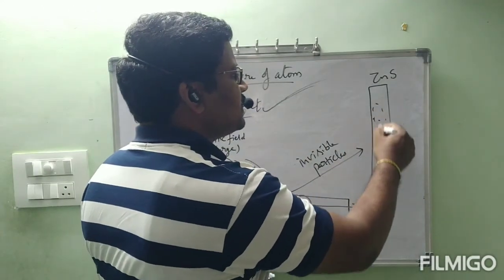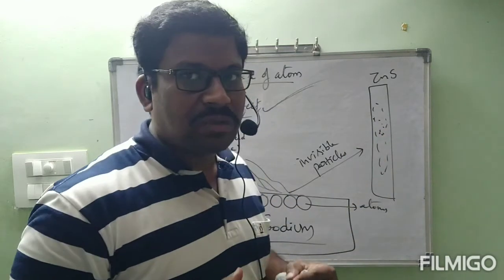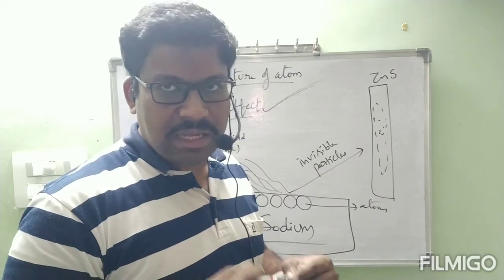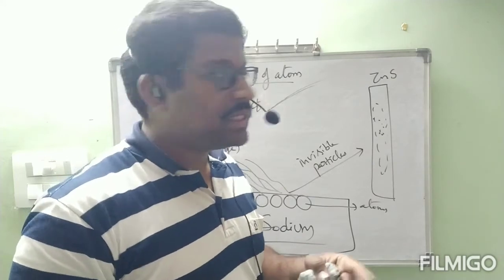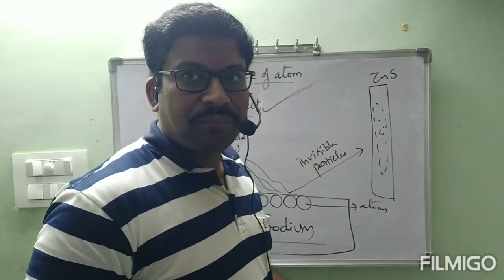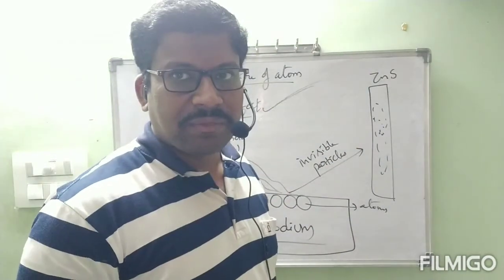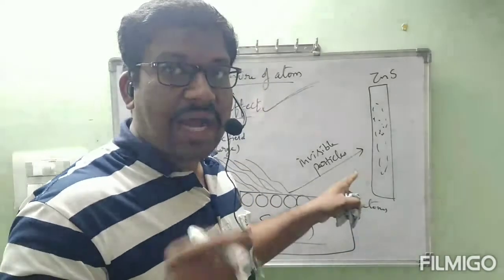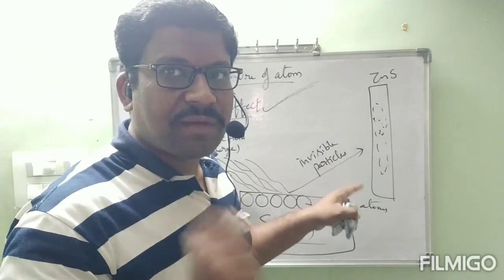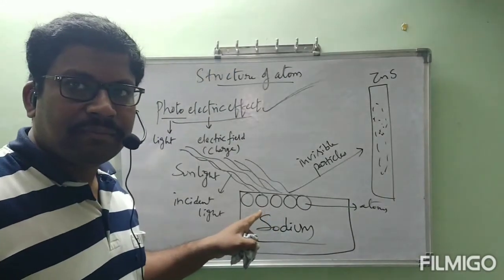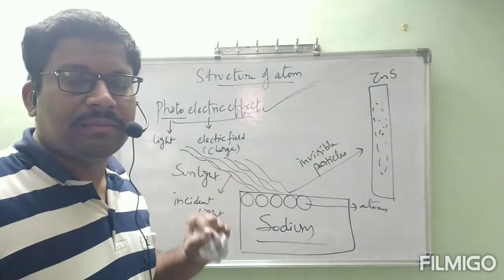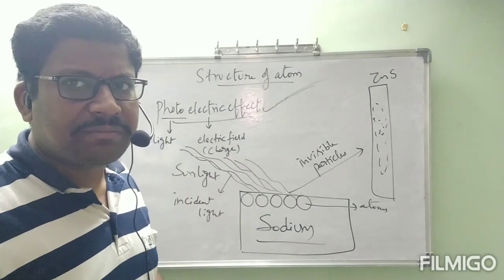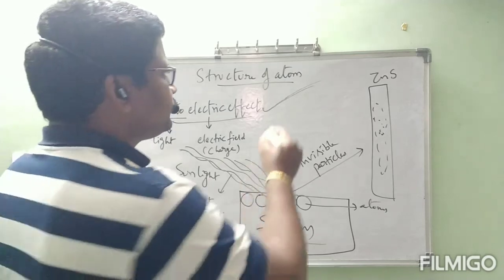Like these dots we can see on zinc sulfide. Initially those dots are not present. Before starting the experiment, those dots were not observed. After completion of the experiment, we can see those dots present on zinc sulfide. By seeing the dots, we can say that those invisible particles are charged particles which came from an atom. Which atom? Sodium atom. Actually, the sodium element contains small particles called atoms. Atoms are neutral.